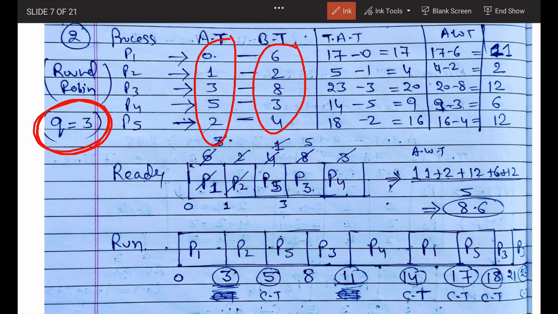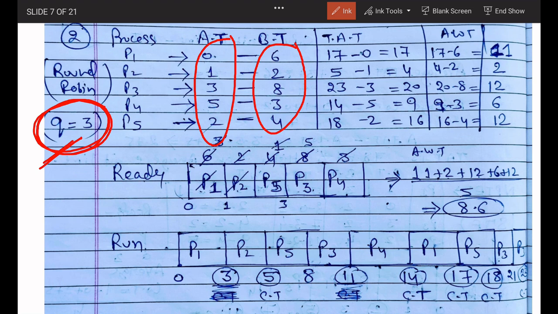Quantum time means you will give that much time to every process to complete their task. It means process P1 will take 3 time. You will never consider whether it has completed its task or not. You will give only 3 timing to each process. Now see here.